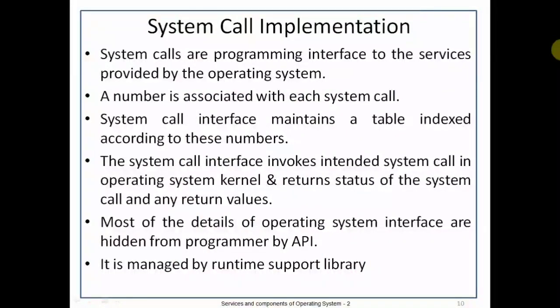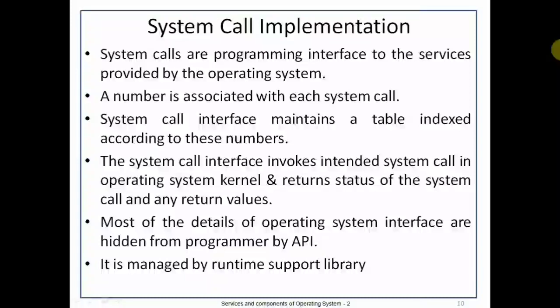System call implementation: a number is associated with each system call. The system call interface maintains a table indexed according to these numbers. The system call interface invokes the intended system call in the operating system kernel and returns the status of the system call and any return value.